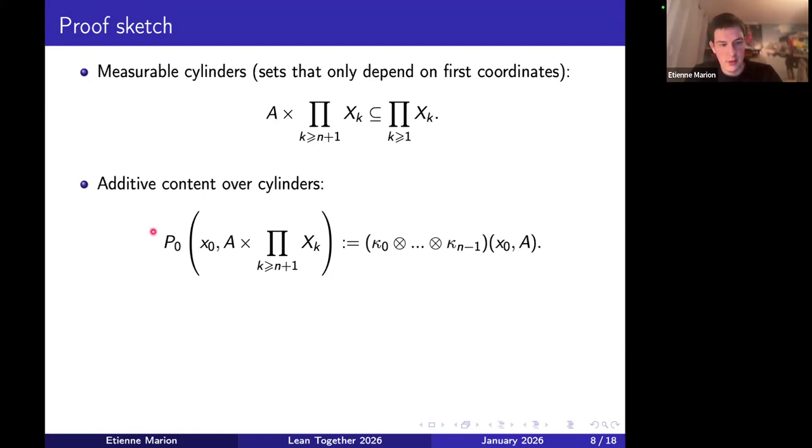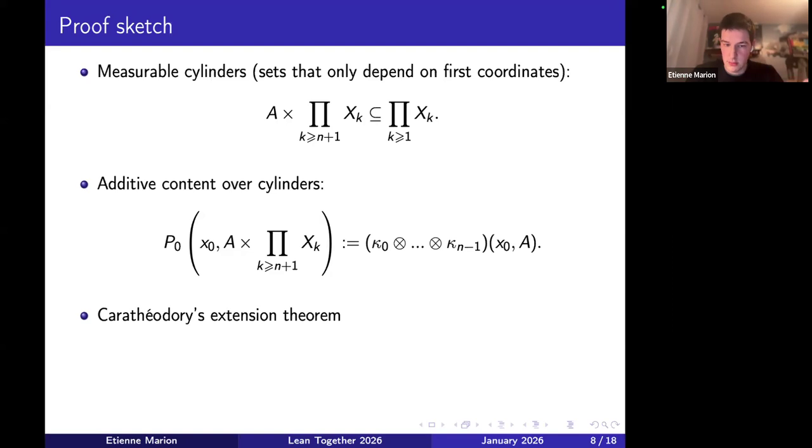So what we do is that we define this map P0, with x0 being the input of the kernel. We define it over cylinders in that way. And it's an additive content because it maps disjoint cylinders to the sum of their measures. And we just want to show that this content can be extended into a measure over the whole product sigma algebra. And to do that, we use Carathéodory's extension theorem.